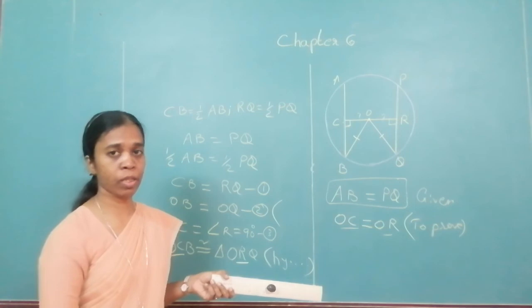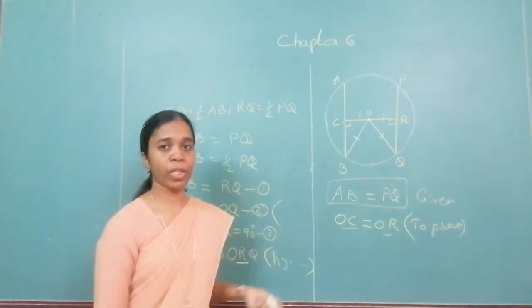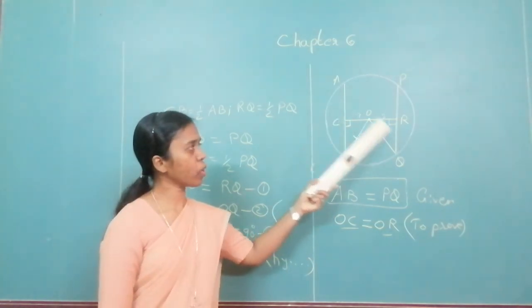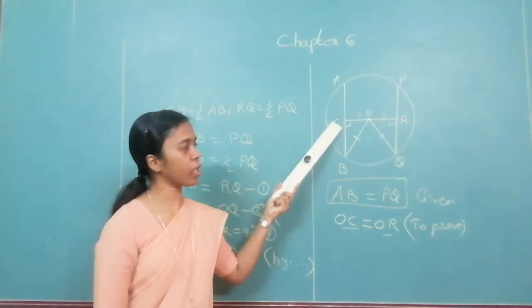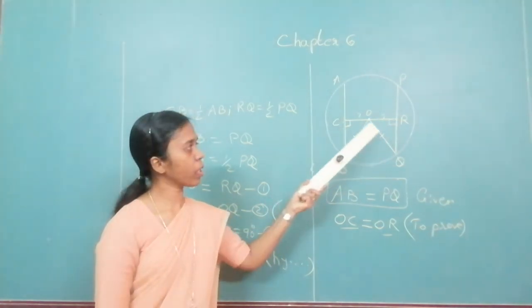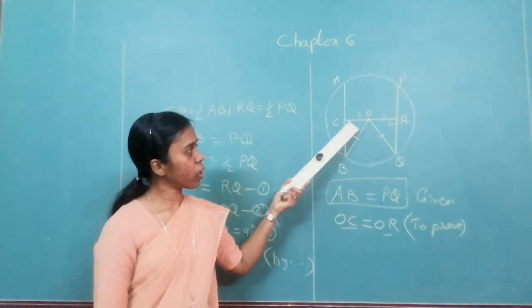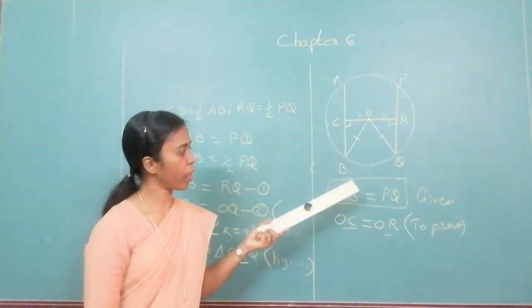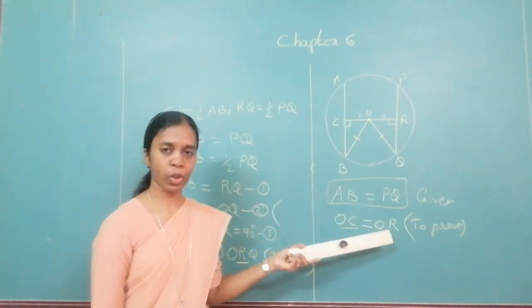Now once again I repeat this theorem. What is given to us? What is the statement? Congruent chords are equidistant from the center of the circle. We are told that chords are congruent. We have to show that they are equidistant, that is OC is equal to OR. Since this is perpendicular, and you know that the perpendicular bisects the chord, and you are told AB is equal to PQ, that means half of AB is equal to half of PQ.